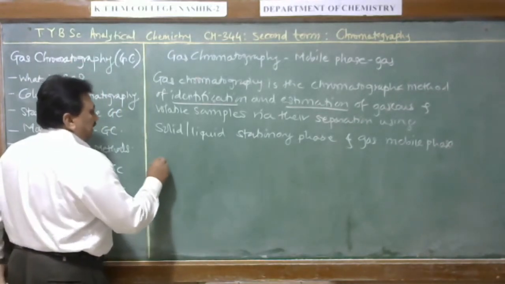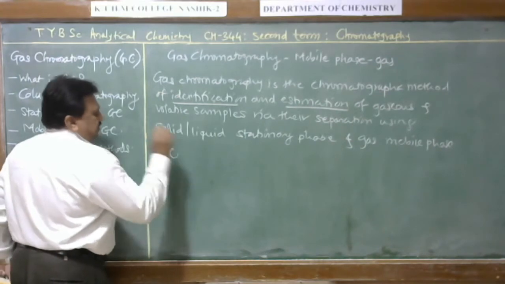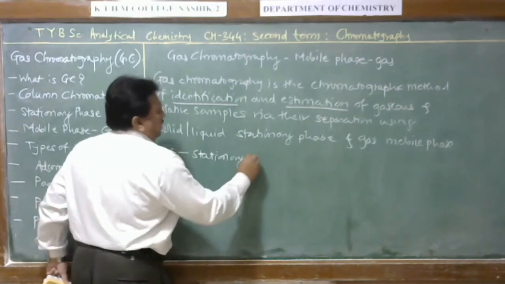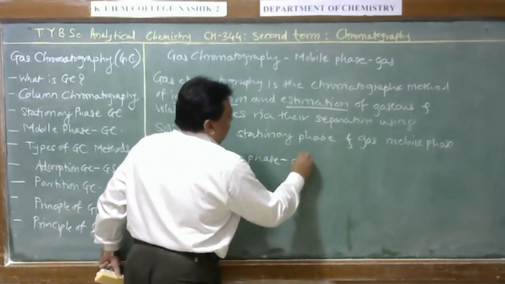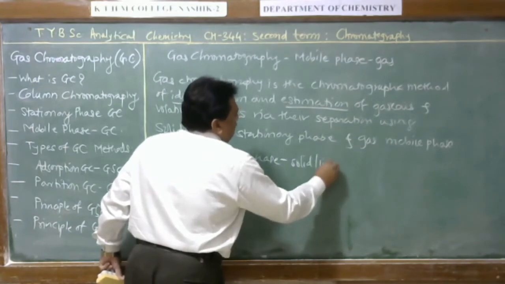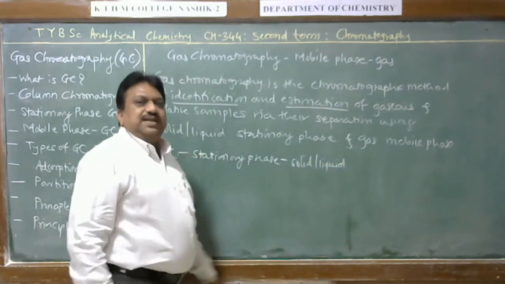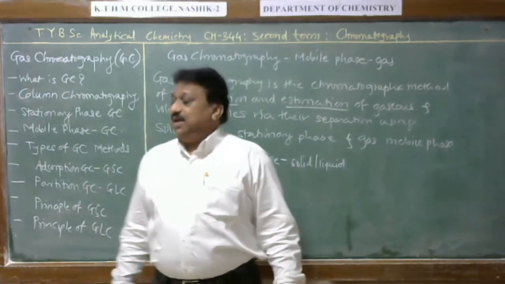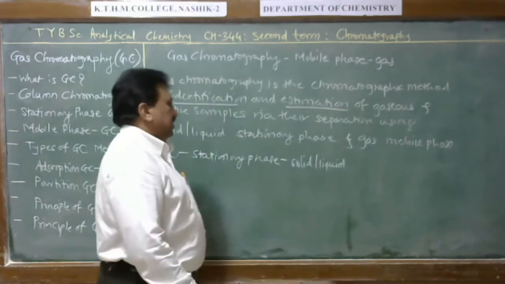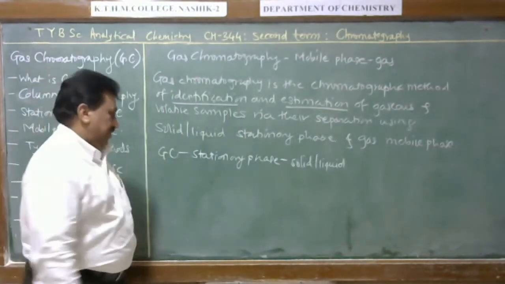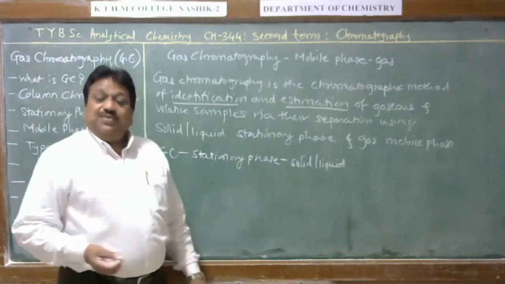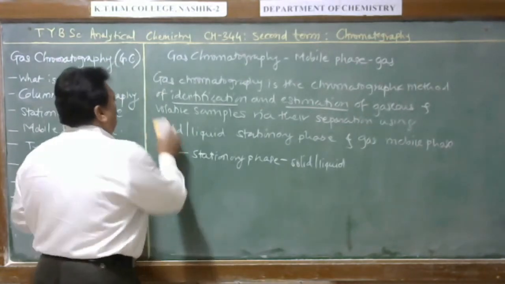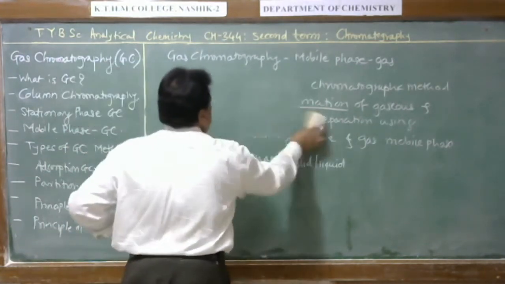In gas chromatography, the stationary phase is a solid or a liquid. If the stationary phase is solid, then gas chromatography is called adsorption gas chromatography, and if the stationary phase is liquid, then it is partition gas chromatography. In gas chromatography, the mobile phase is always gas, and therefore it is called gas chromatography. Now, what is the stationary phase in gas chromatography?